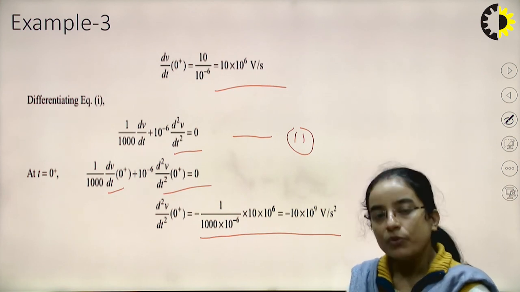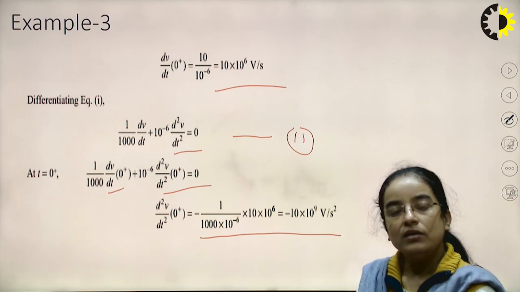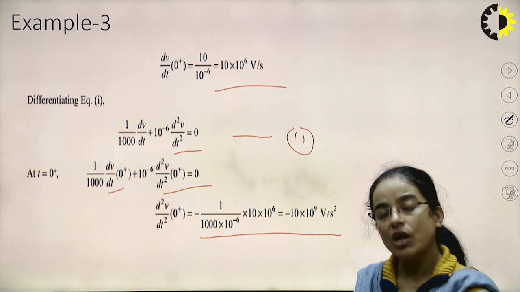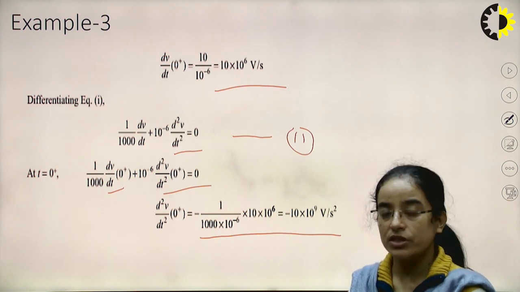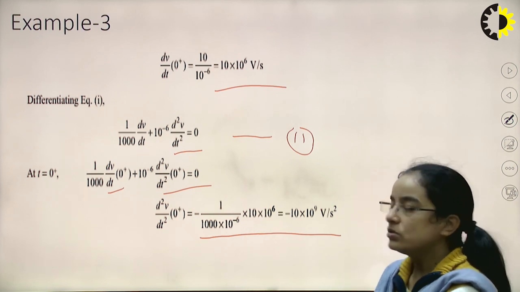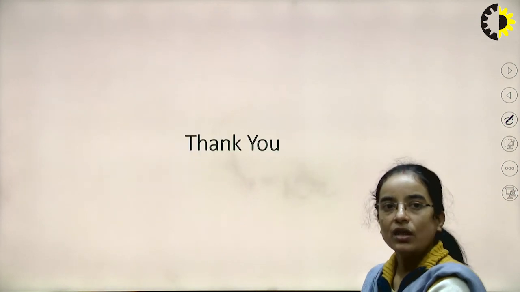From that we calculate the initial conditions, and we also saw how to solve and analyze the network when initial conditions are involved. So this was all about today's lecture. We will continue this in the next one. Thank you.